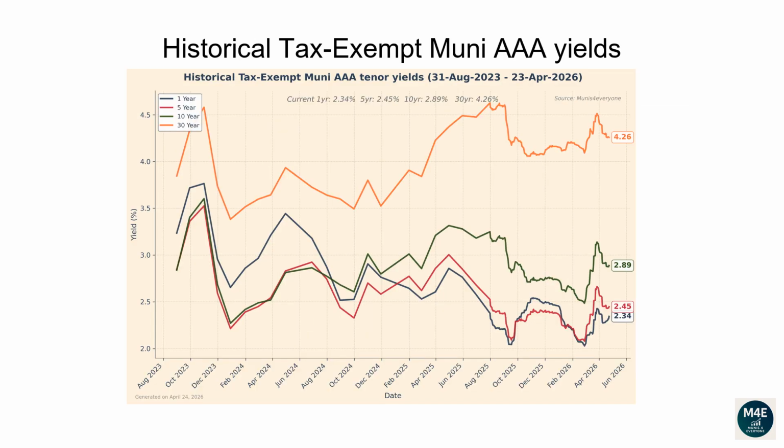This line plot and the next plot show how each tenor of the Muni yield curve has changed over time. From the 31st of August 2023 to the 23rd of April 2026, the 1-year yield has dropped from 3.24 to 2.34. The 5-year yield has dropped from 2.85 to 2.45. The 10-year yield has increased from 2.84 to 2.89. The 30-year yield has increased from 3.85 to 4.26.